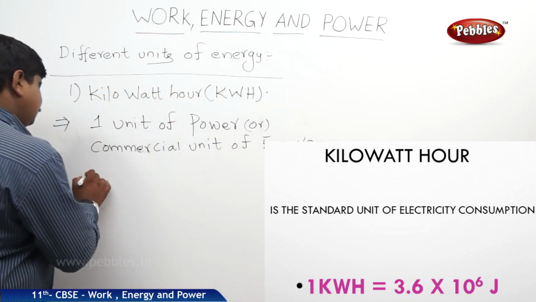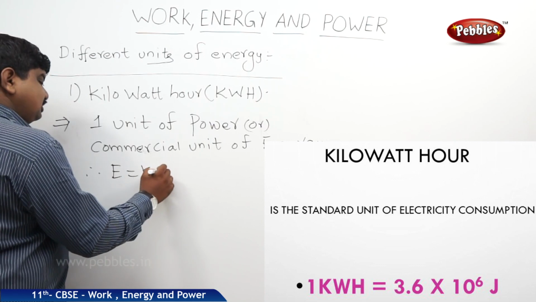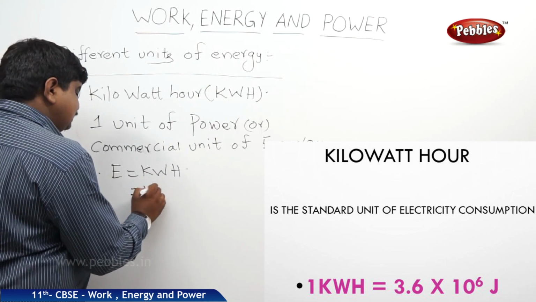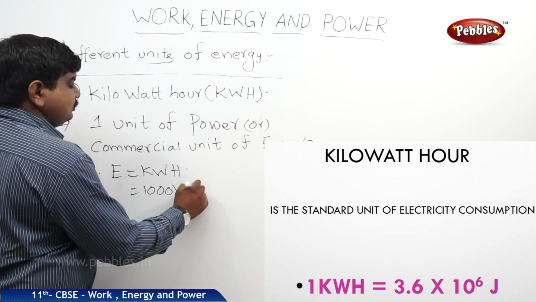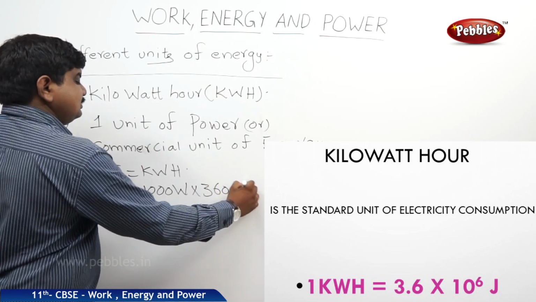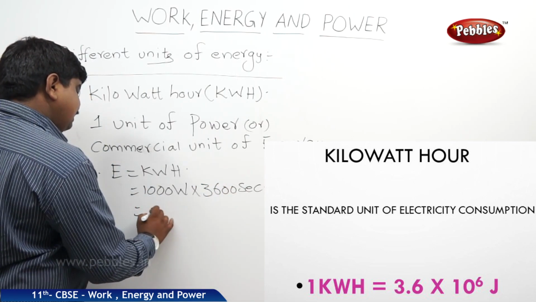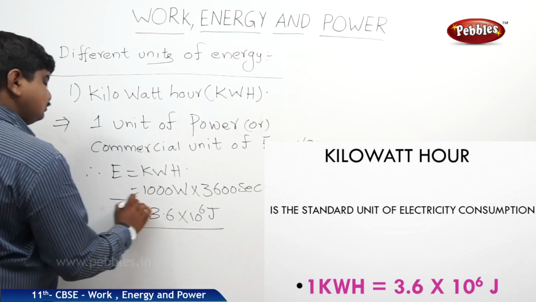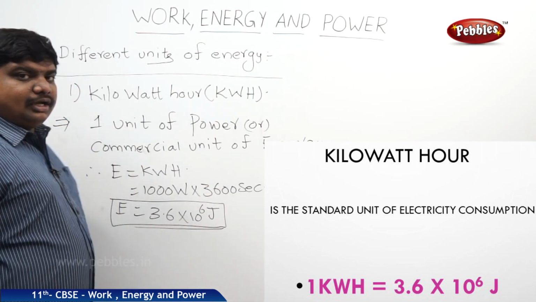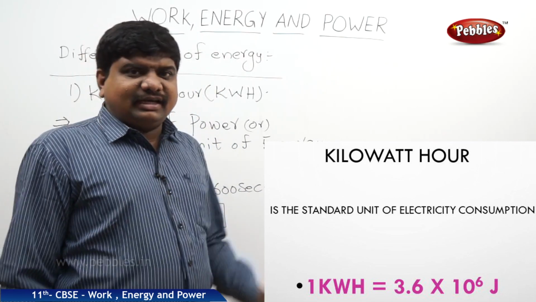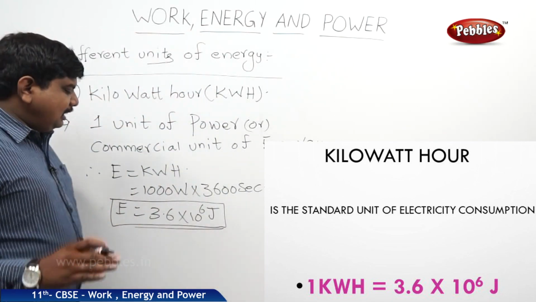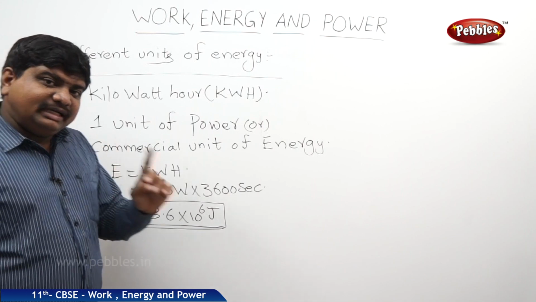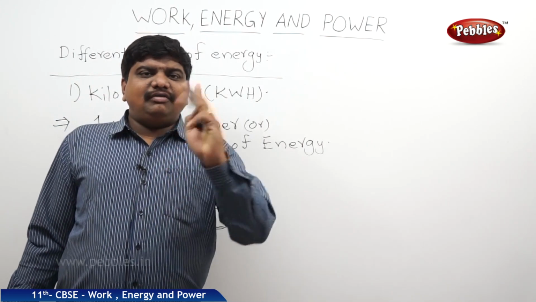As we know, it is kilowatt hours. So 1 kilowatt is equal to 1000 watts, and 1 hour is equal to 3600 seconds. So it will be 3.6 into 10 to the power of 6 joules. That means if electrical appliances in domestic or other areas consume this much energy, nothing but 3.6 megajoules, that should be treated as 1 commercial unit of energy consumed.